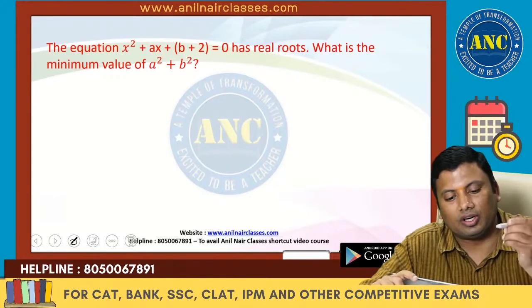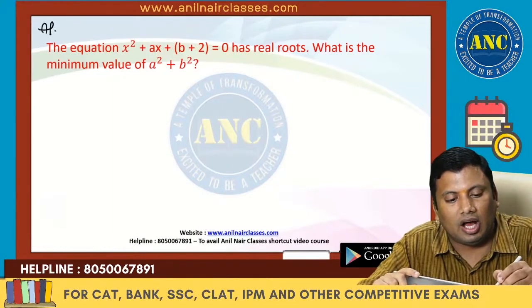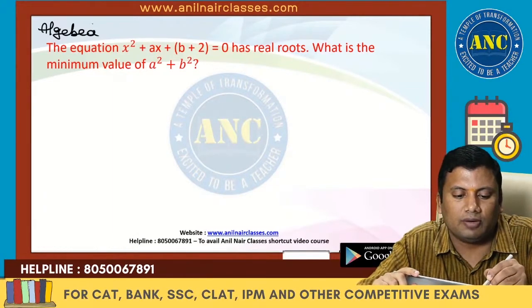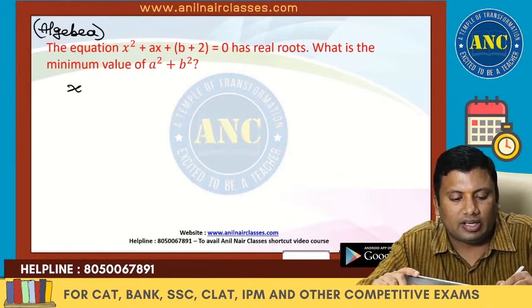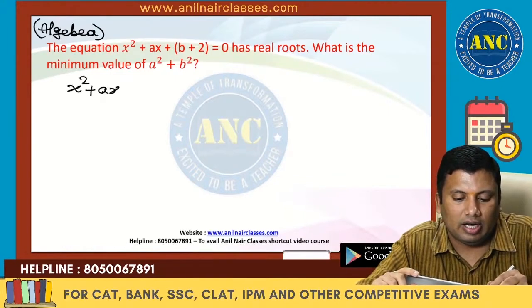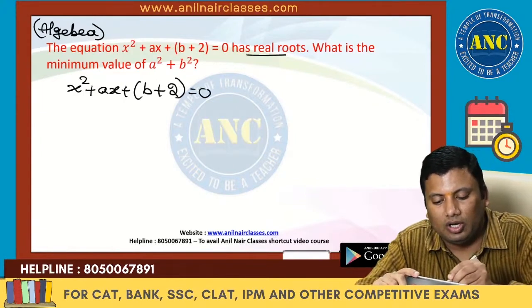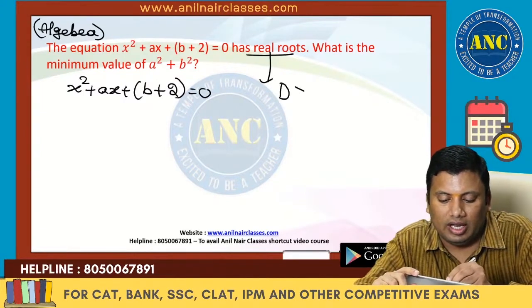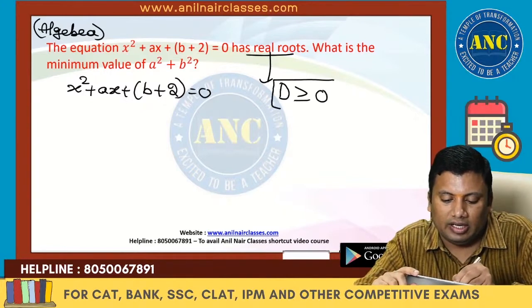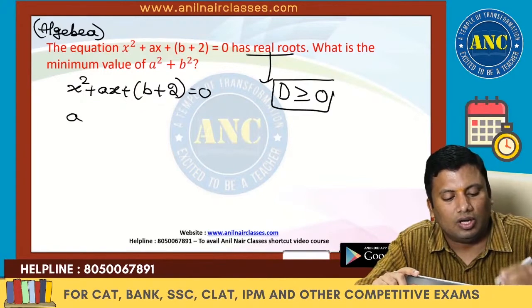Another question. This is a question based on algebra. x square plus ax plus b plus 2 equals 0 has real roots. Real means discriminant greater than or equal to 0.